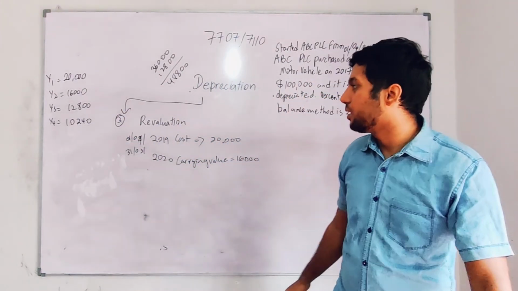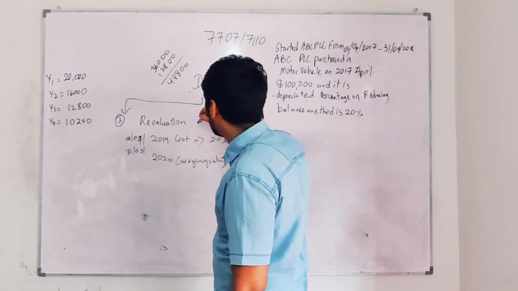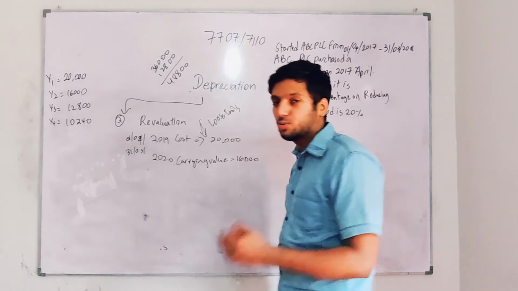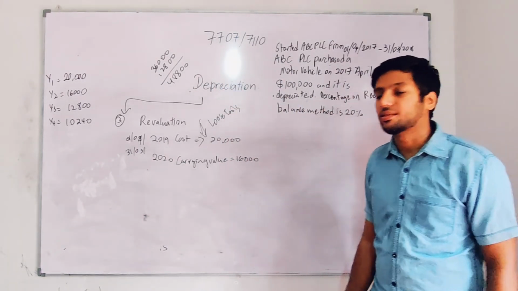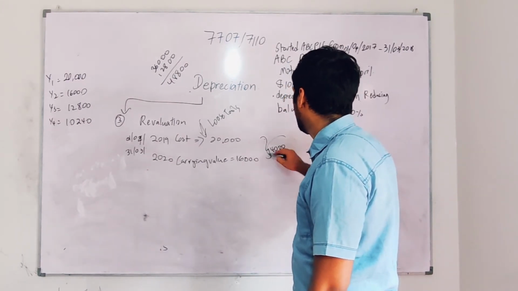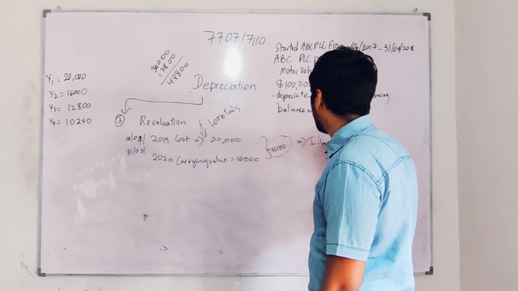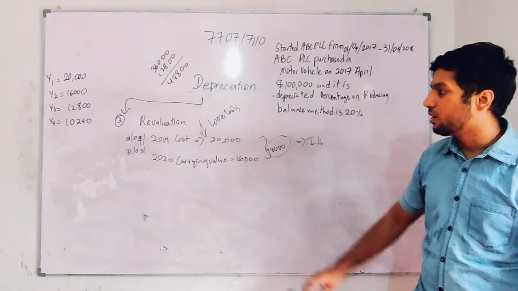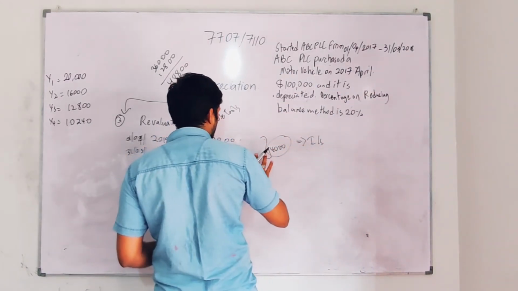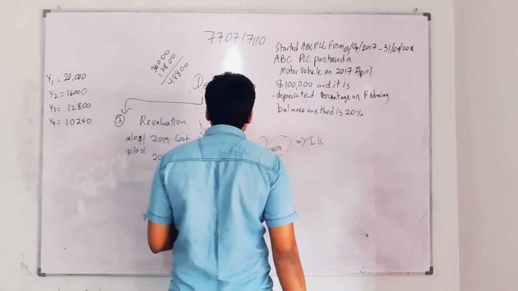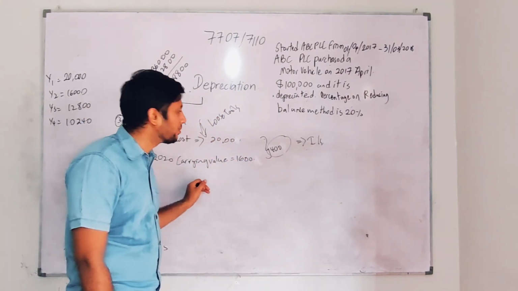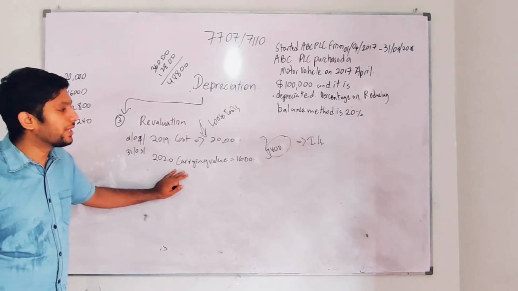Remember guys, loose tools. Most of this will be tested on small assets. If you are taking loose tools as an example, I'm going to teach you two things: a small asset and a big asset. If it is a loose tool, you take this depreciation of 4,000 to the income statement. That's all. We don't take this to the balance sheet. We don't record the cost and carrying value. I'll take a small value, 2,000 and 1,600, so I get 400. This is how revaluation works when it comes to a small value. You don't take it into the balance sheet.